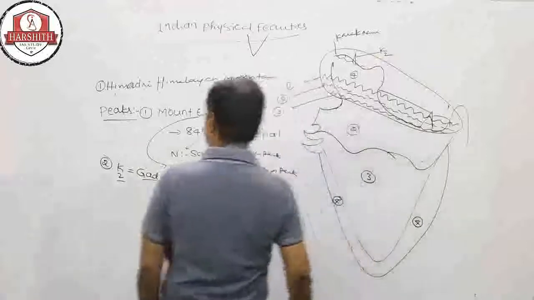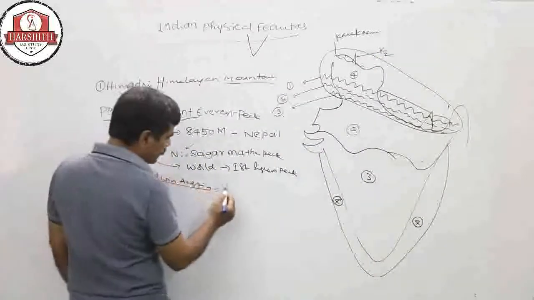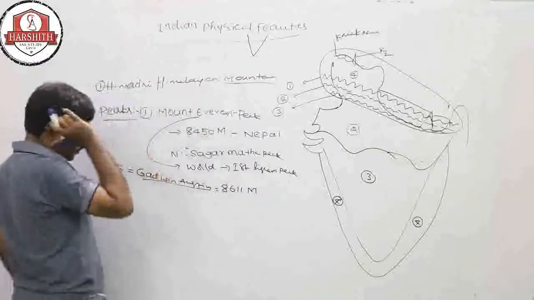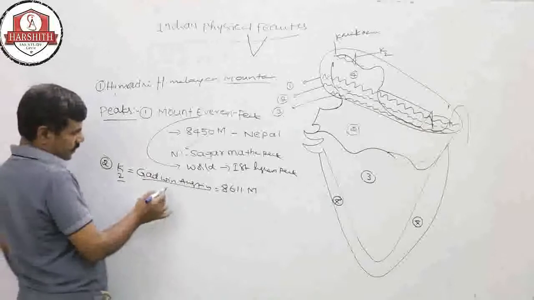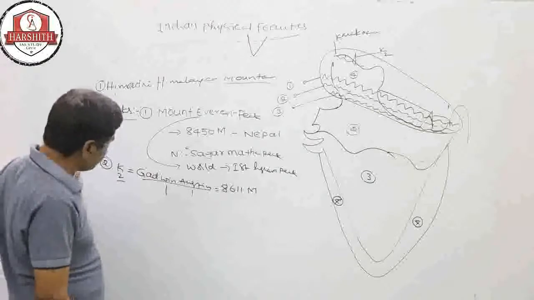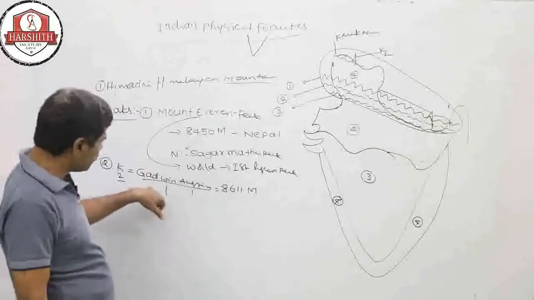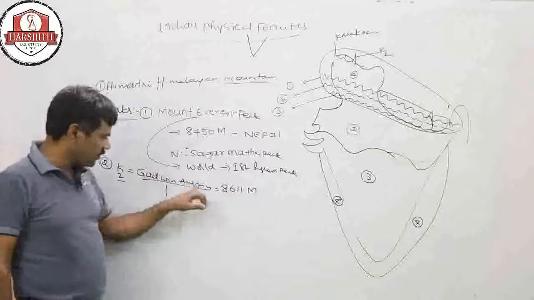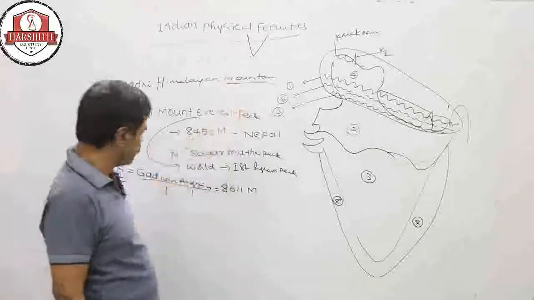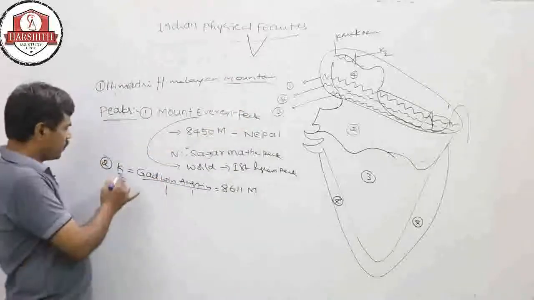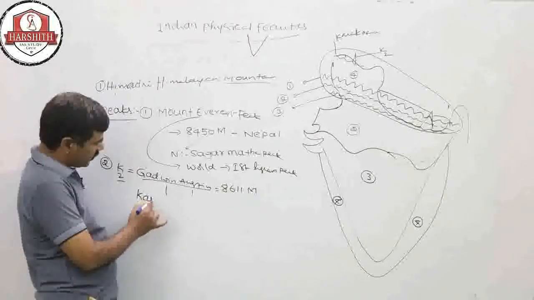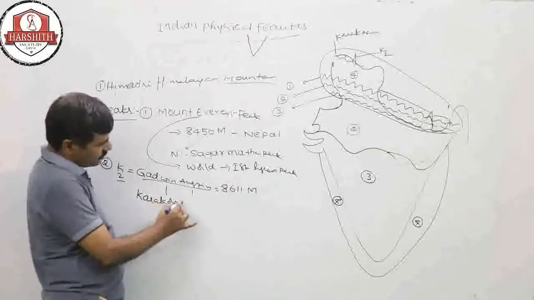So the height is 8611 meters from sea level. This is Godwin Austen. These both were mountain climbers, the name of a scientist. So on the name of these two persons, this K2 is called Godwin Austen, generally K2, which is in the Karakoram mountains.